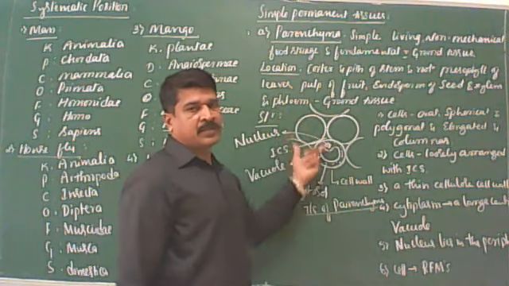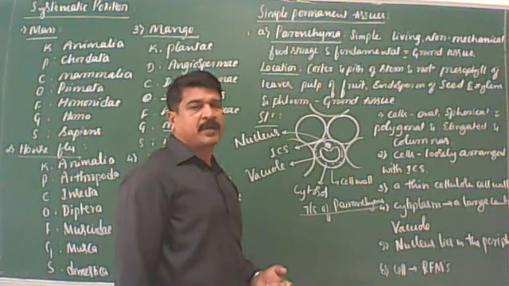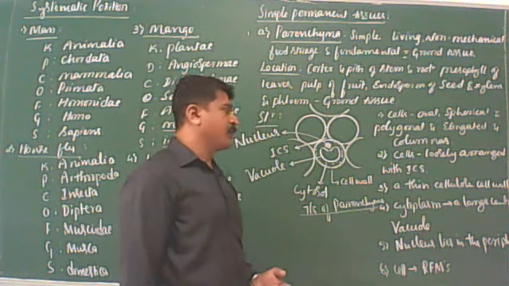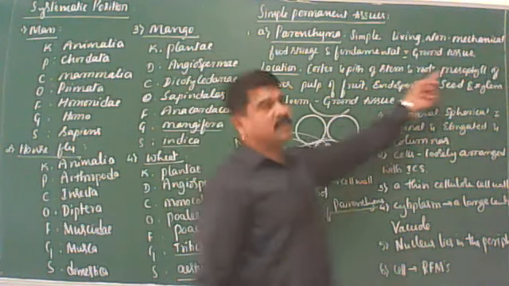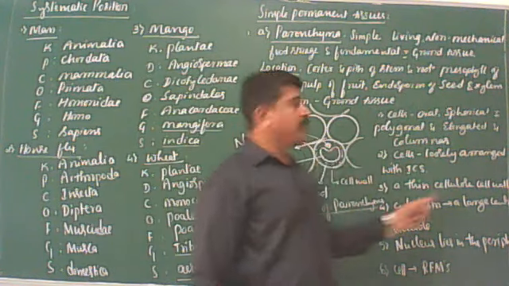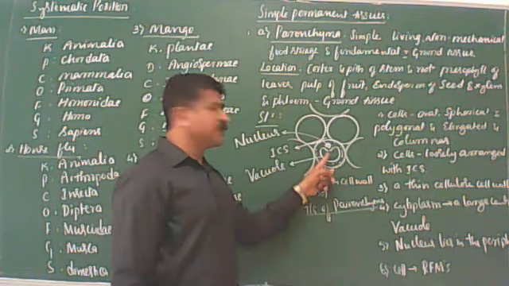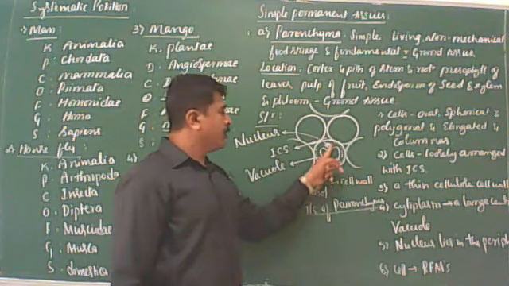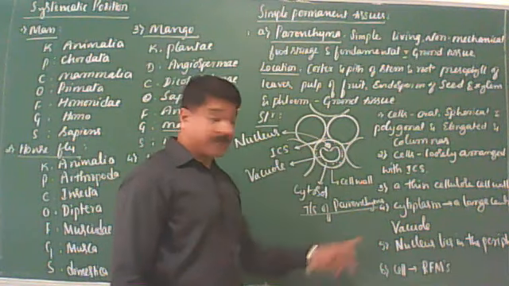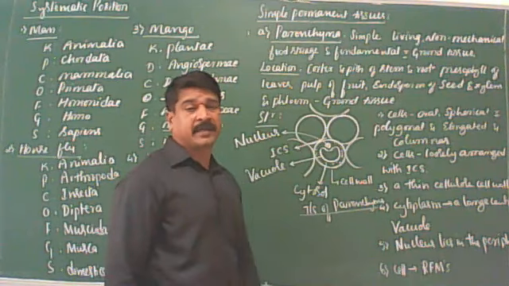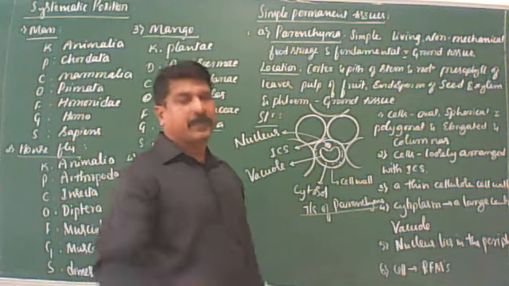Next, structure. First, with reference to the shape. Cells may be oval, spherical, polygonal, or rectangular in shape. Sometimes elongated and columnar, present in mesophyll of the leaves. Externally, each cell is bounded by thin cellulose cell wall. Cytoplasm contains large central vacuole. Nucleus lies in the periphery. Then cells contain reserve food materials like carbohydrates, proteins, and lipids. Clear? One point you should remember.